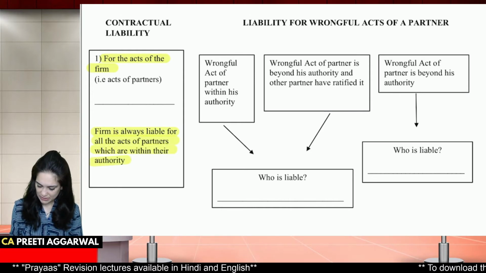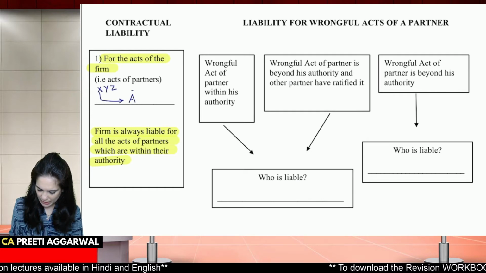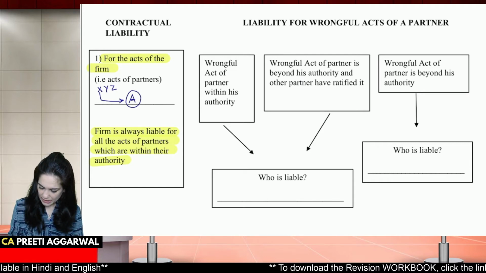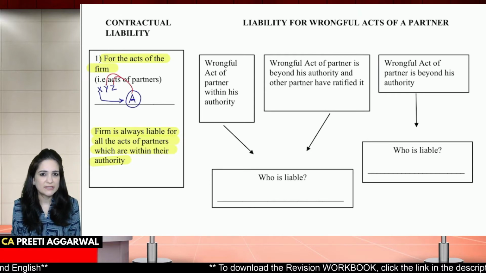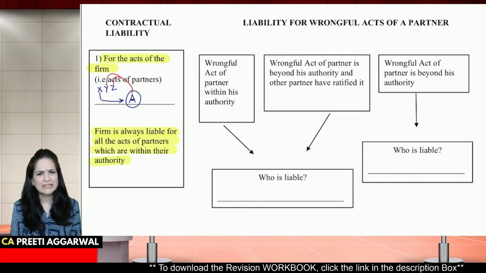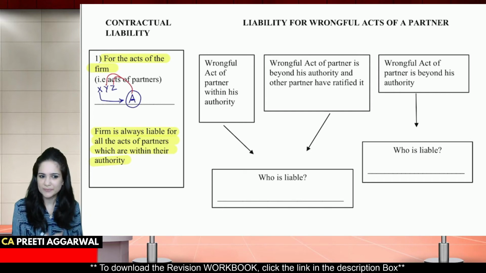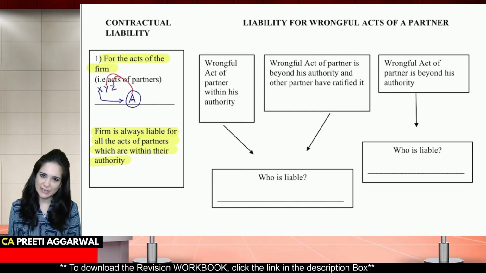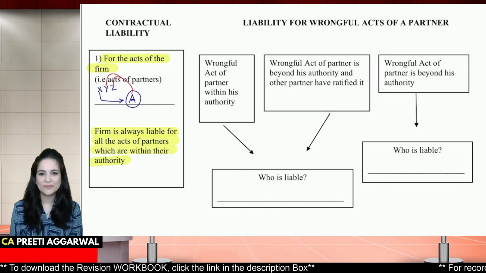So let's say that Mr. X ordered certain goods from A. If X fails to pay, then A can recover it from either Y or Z because it is considered to be an act of the firm. So yes, the firm is liable for acts done by partners on behalf of the firm. The partner acts as an agent of the firm. He acts as an agent on behalf of the other partners.